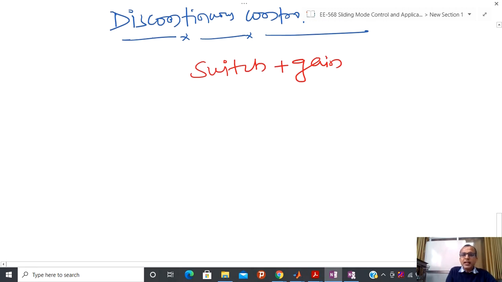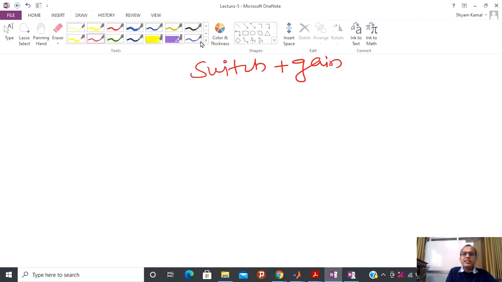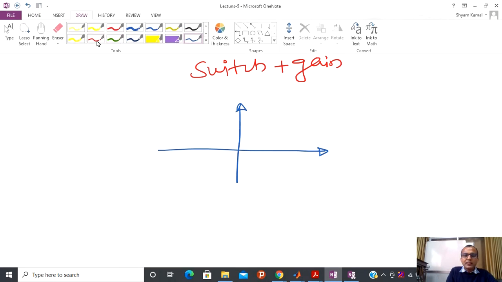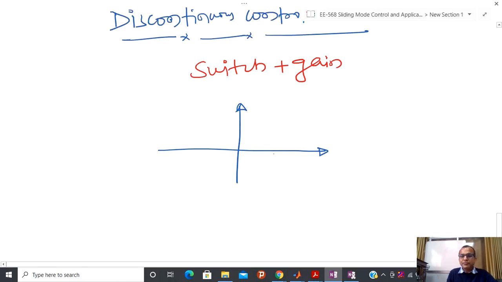But since I am talking about discontinuous control action, one thing is very much well known, that is called the signum function. So basically what people have observed is that they have some kind of signal, suppose this axis is Vt and this you can calculate as sign Vt. It is possible to show that if Vt is greater than 0, then I have +1.